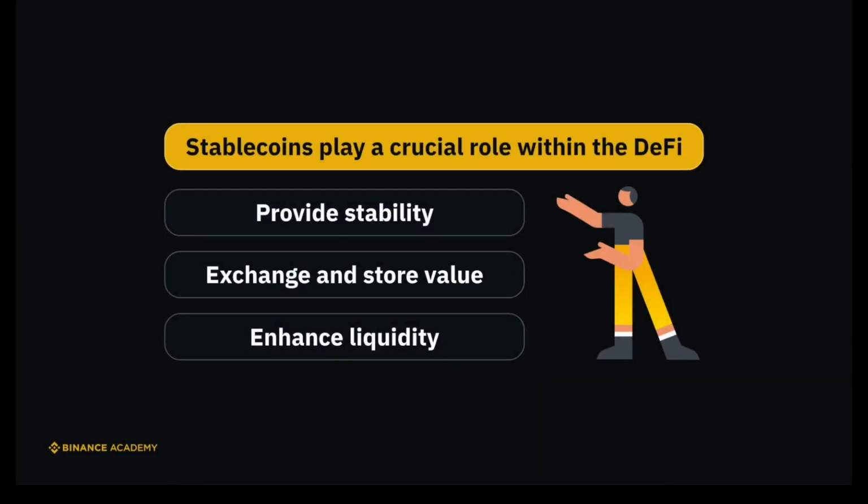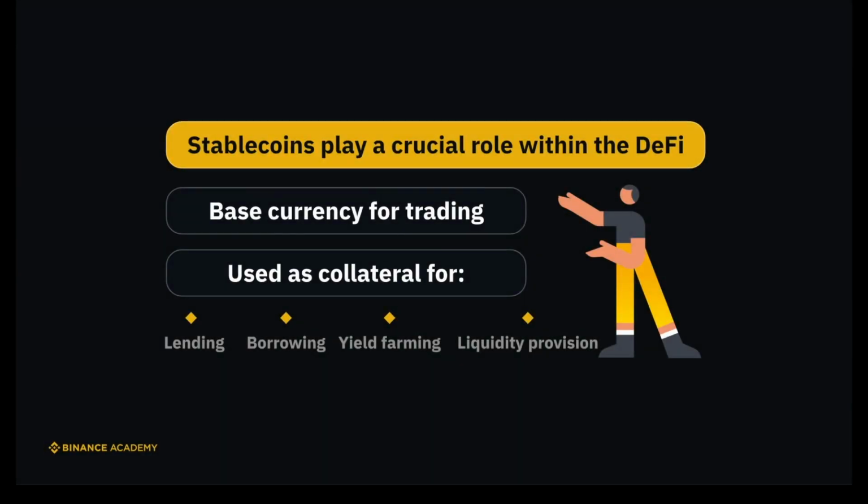Stablecoins play many crucial roles within the DeFi ecosystem. They can provide stability in the volatile crypto market as a medium of exchange and store of value within DeFi platforms. Stablecoins also enhance liquidity in DeFi, which is essential for efficient trading and market participation. Many DeFi protocols and decentralized exchanges use stablecoins as the base currency for their trading pairs, providing a stable reference point for traders. Also, stablecoins are commonly used as collateral for lending and borrowing, yield farming, and liquidity provision within DeFi. Stablecoins are a big part of the entire DeFi ecosystem.